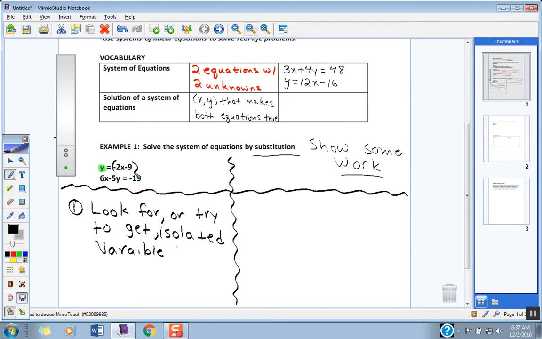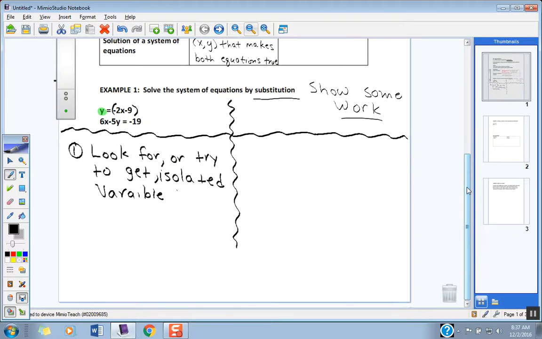Okay? This is kind of like saying, hey, I have a $5 bill equal to 5 ones. Or I have a $5 bill equal to 4 quarters. Okay? Can I replace a $5 bill with 20 quarters? What did I say? 4 quarters last time? Can I replace a $5 bill with 20 quarters? I could, couldn't I? Could I replace a $5 bill with 5 ones? I could, couldn't I? So what this is really saying is this.